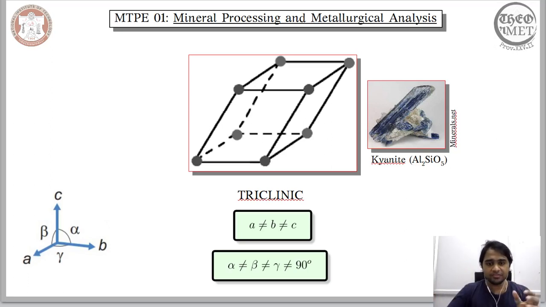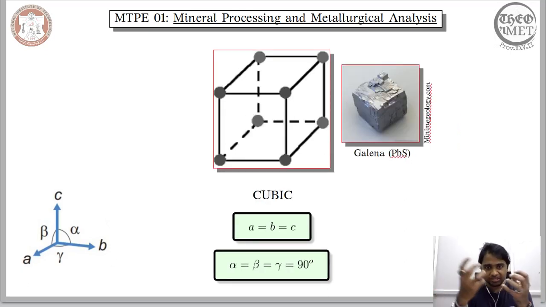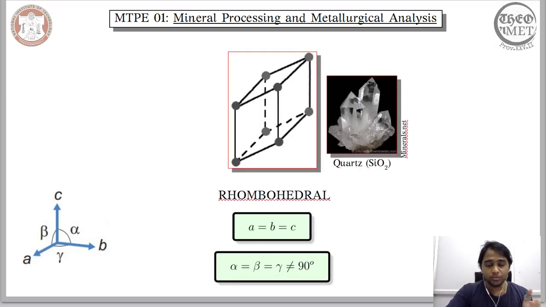To begin with, we considered cubic, with equivalence in the magnitude and equivalence in the angle. Then we moved on to rhombohedral, wherein even though the equivalence in magnitude and the equivalence in angles are sustained, the angles are not equal to 90 degrees. That is the differentiating factor between cubic and rhombohedral.